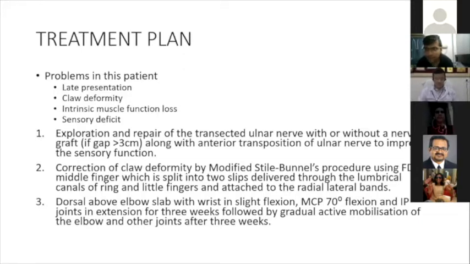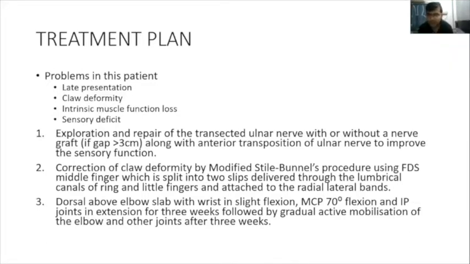There should be absolute immobilization for the first 3 weeks, sir, in an above elbow dorsal slab with the elbow in flexion. This should be followed by gradual active mobilization after the 3 weeks, of the elbow, the wrist and the MCP joint, sir.